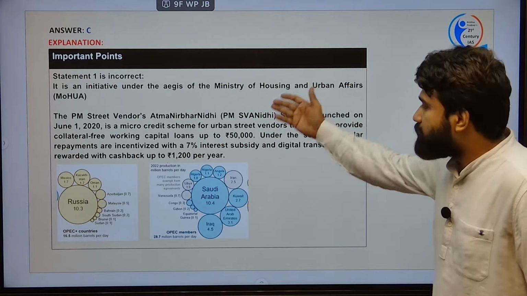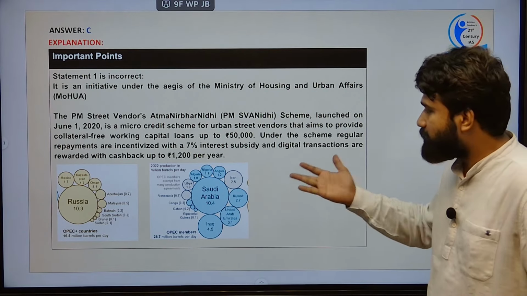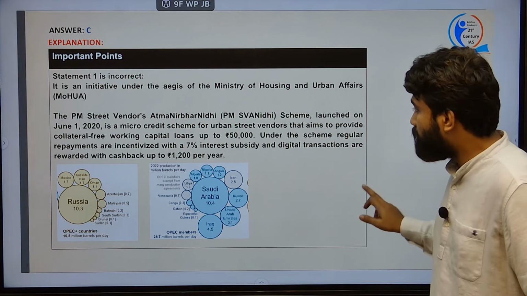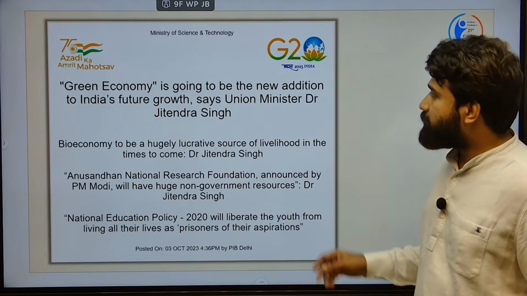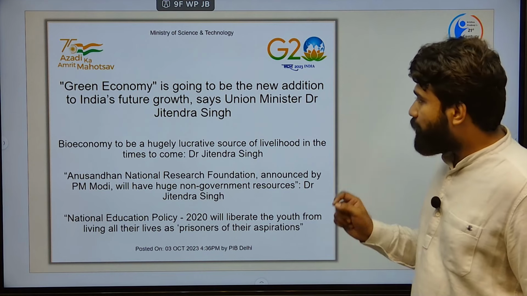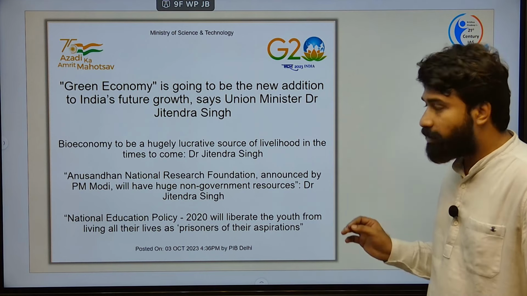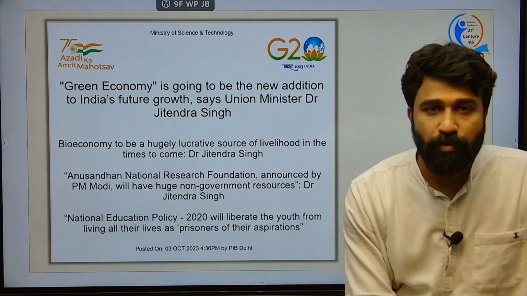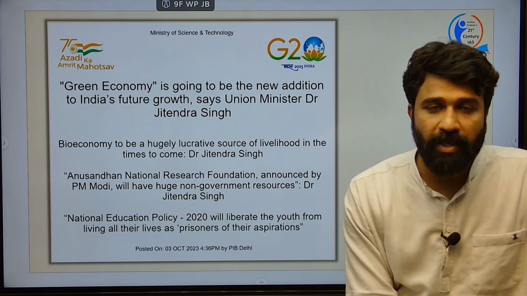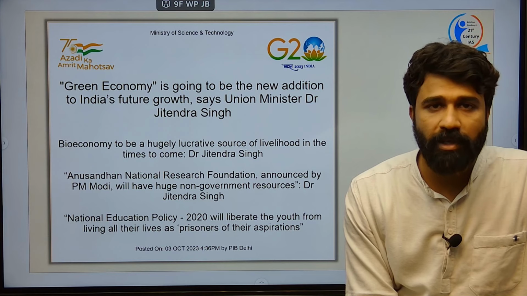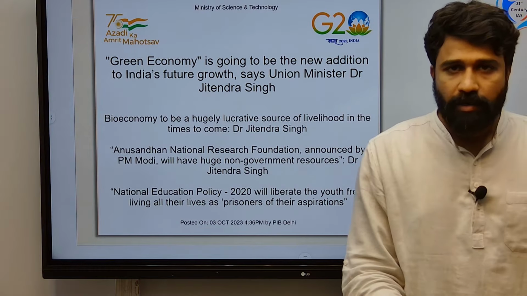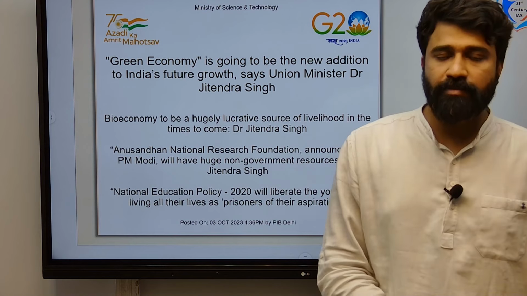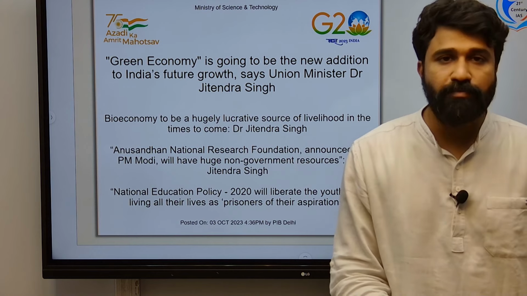And this is about the PM SVANidhi scheme that we have already discussed. These are the flowcharts given in our PDF, and please go through them. Next, coming to green economy, it is going to be the new addition to India's future. This is also a very important article given in the Press Information Bureau. A few schemes which are highly prioritized by the Government of India must be read several times, and these articles are also very prominent in understanding various organizations announced by the government and their changing functionality.